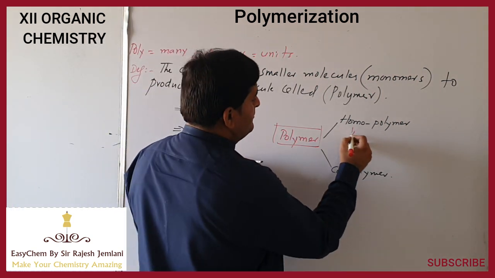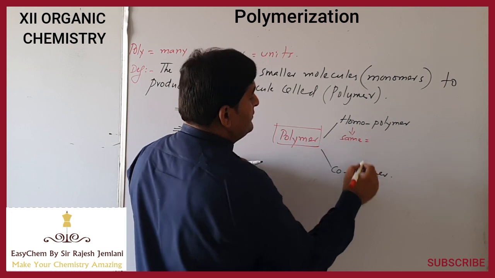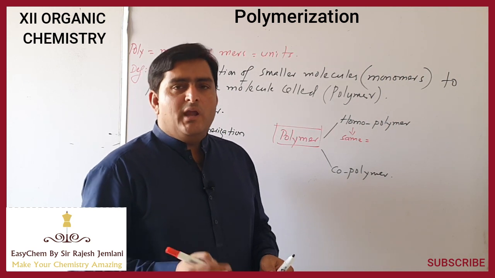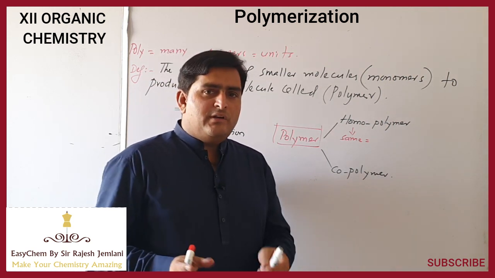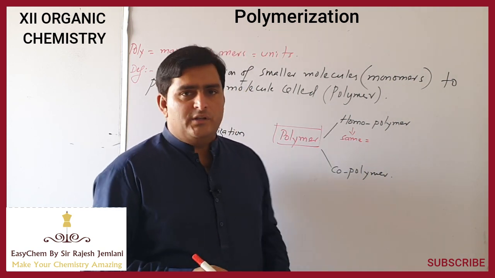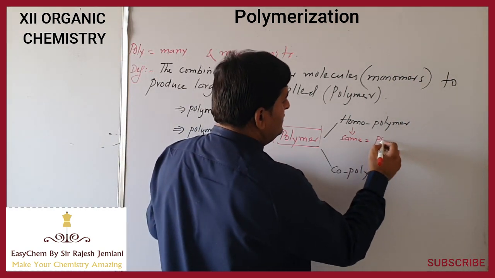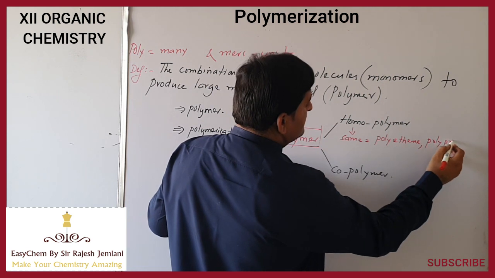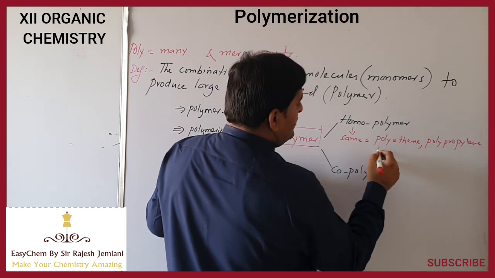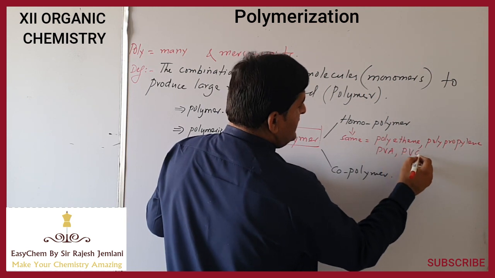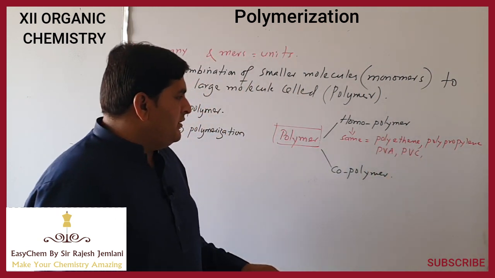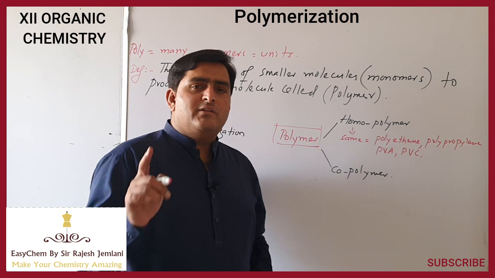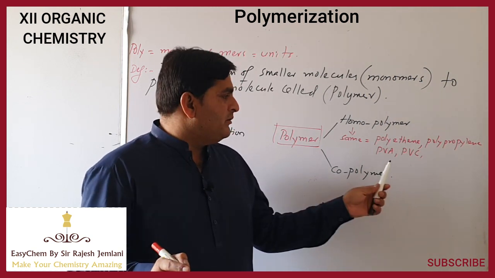Homo means same. If a polymer is made up of the same kind of repeated monomers, a single monomer, like 1000 units of ethene unite to produce polyethene. Its examples are polyethene, polypropylene, polyvinyl acetate, polyvinyl chloride. These are some common examples of homopolymer. In all these polymers, a single type of monomer is used.